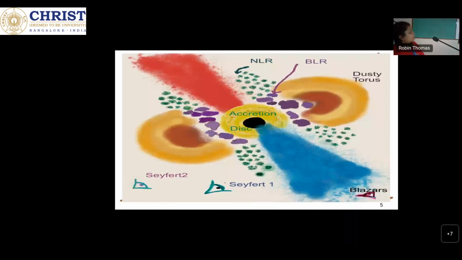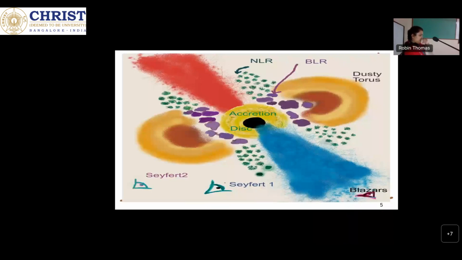Now, if I talk about gamma ray emission in the universe, the universe is generally transparent to gamma rays, but the Earth's atmosphere is opaque to gamma rays. So we need space-based telescopes to detect gamma ray emission in the universe.